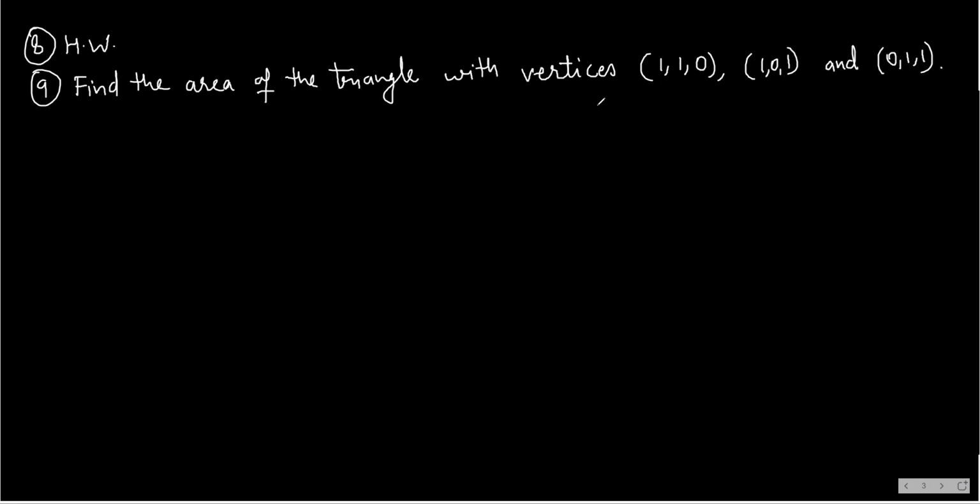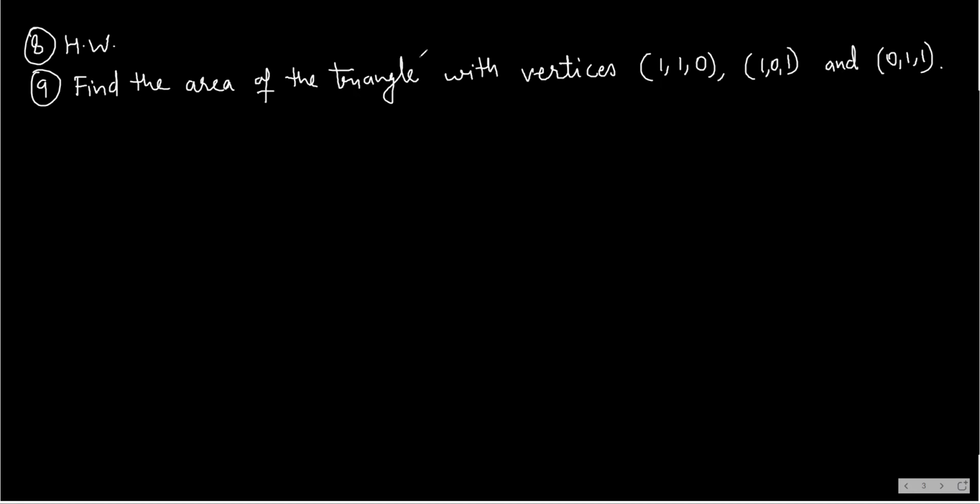When I have taught you the cross product, then I will teach you how to solve this problem. So for now, we are not solving question number 9.